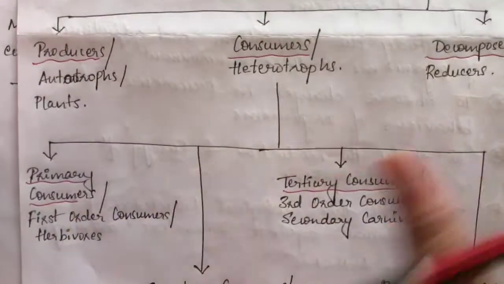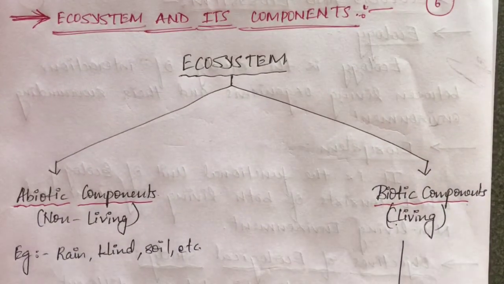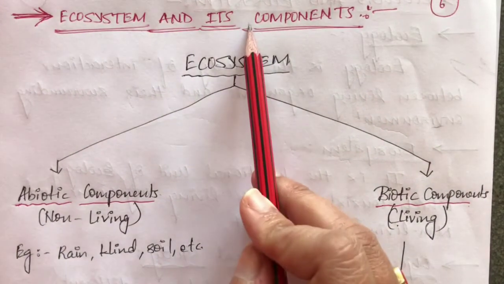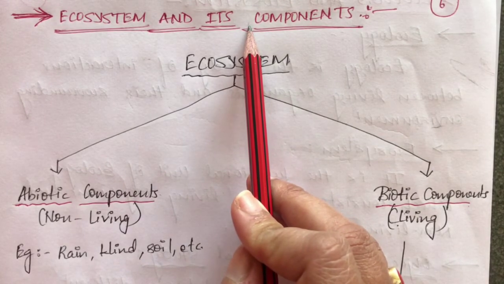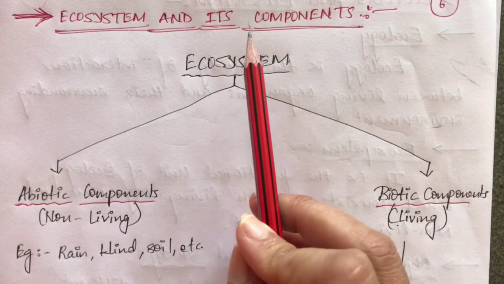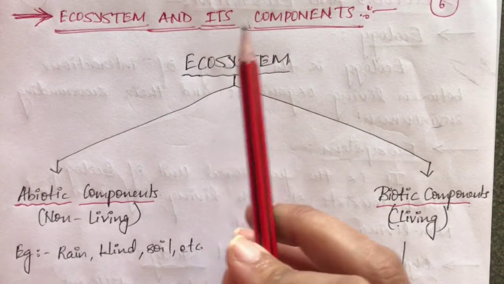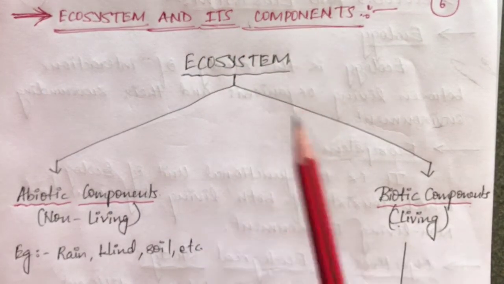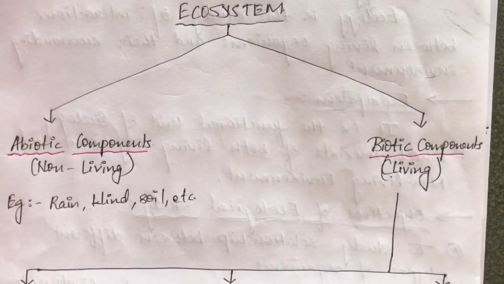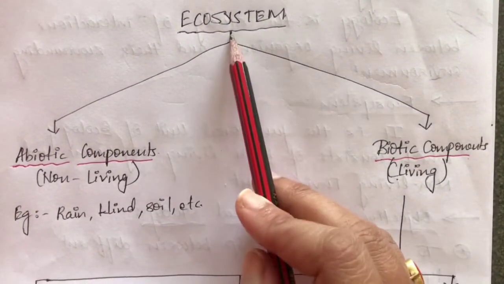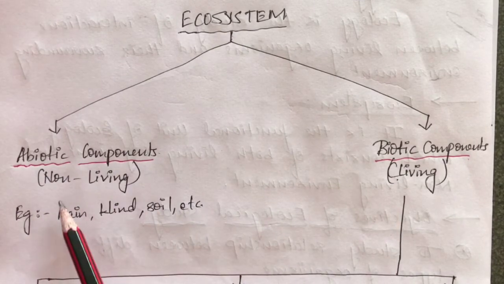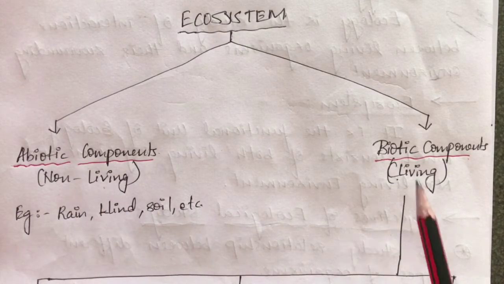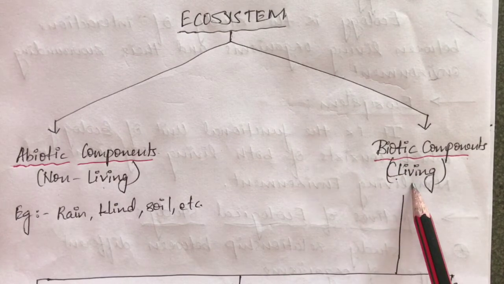Coming up with one of the important topics here in this chapter, your ecosystem and its components. So we know what is ecosystem now. It is the living organisms living in the non-living environment, or nothing but living organisms living in the environment. So what is this ecosystem consisting of? If you can see, my ecosystem is divided into two parts, that is abiotic components, which is nothing but my non-living components, and biotic components, which is my living components.